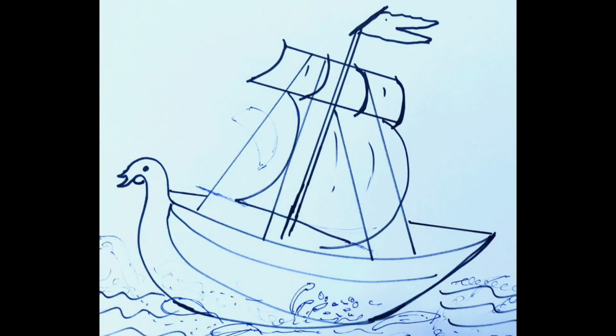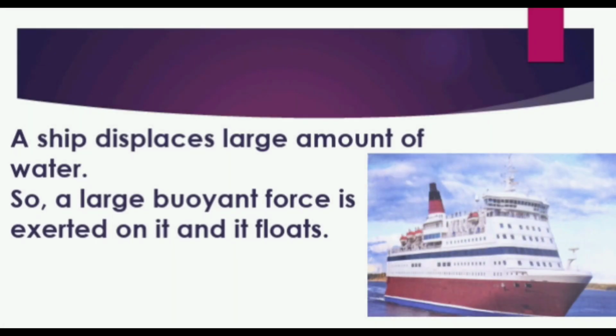If a large amount of water is displaced, then a large buoyant force is exerted and the object floats. If less amount of water is displaced, then less buoyant force is exerted and the object sinks. For example, a ship displaces a large amount of water. So, a large buoyant force is exerted on it and it floats.